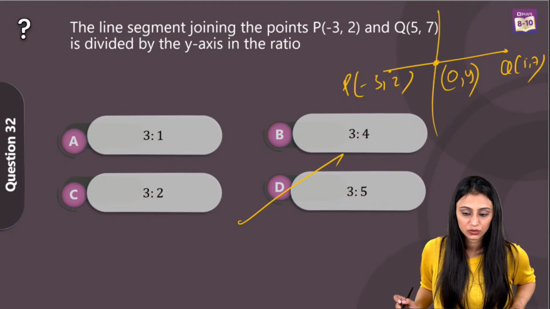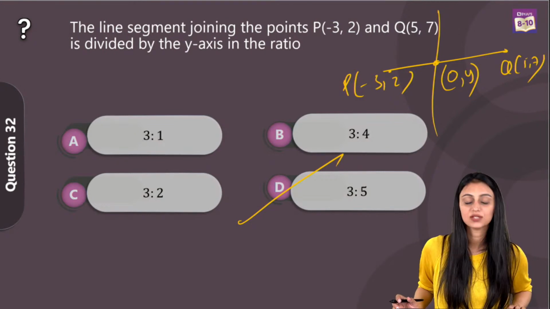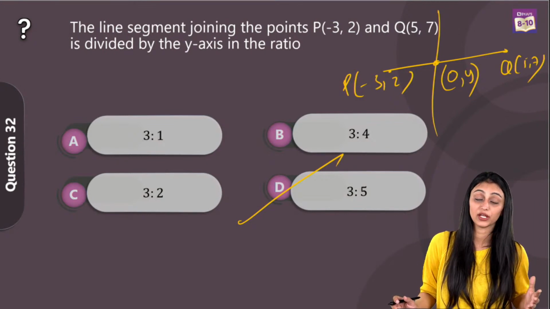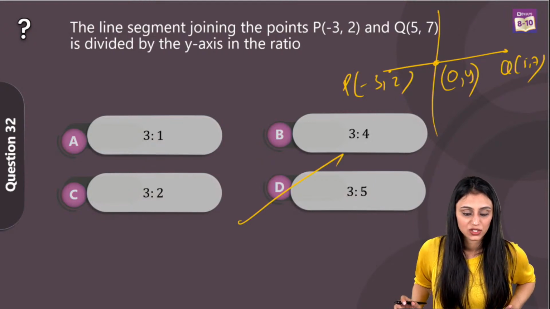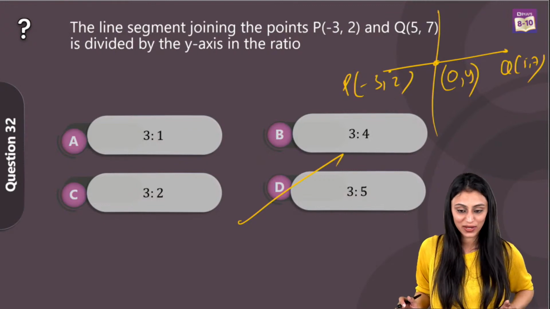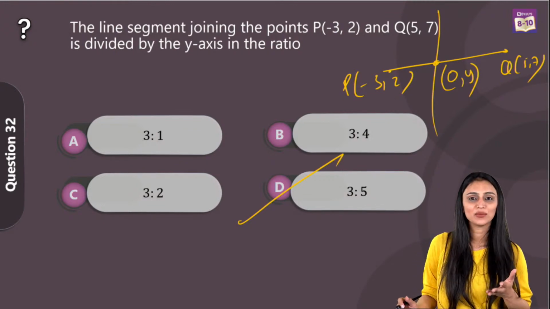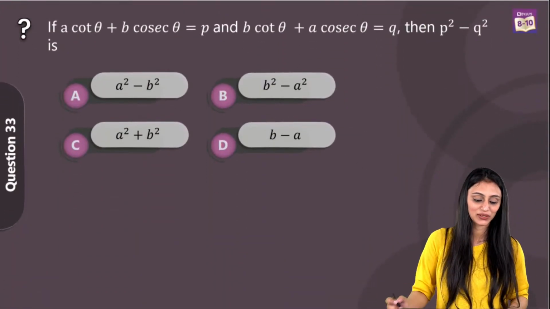Yes, Varsha, Ramu, yes. Distance formula, Siddharth, we cannot apply here. Distance formula will not be applied because we have to find out the ratio. So we'll be using the section formula to find this out. Gia, easy peasy lemon squeezy. Yes, absolutely, this is an easy question. These kind of questions are from your NCERT book only, see. Yes, let's take a look at question number 33.